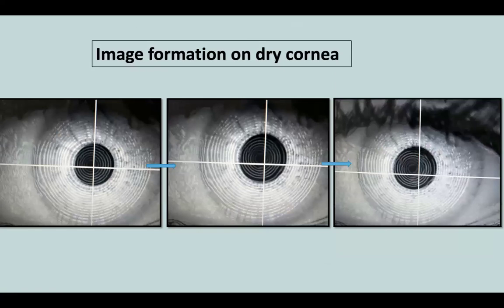Another thing is the cornea. When we take the biometry reading, what do we say? Keep on looking, keep your eyes open. But what happens when we do this? Let's see that the tear film meniscus is drying up. So when the patient stares for so long, this can also result in an inaccurate reading. So when we are taking the reading, we can just say, okay, now close your eyes, open again. Now we are going to take the reading again. This way we will get a good scan.